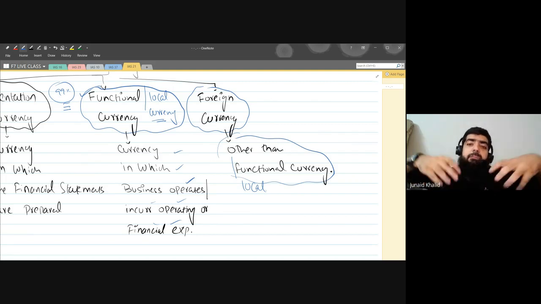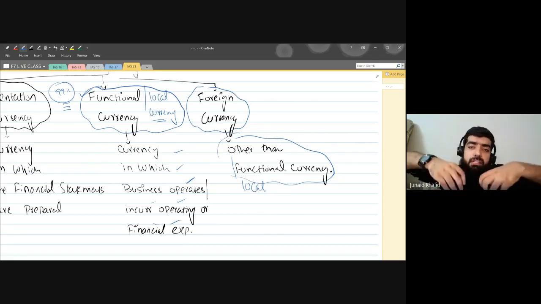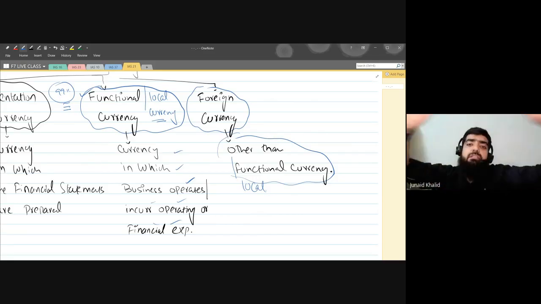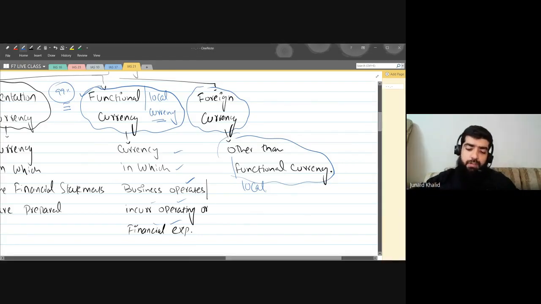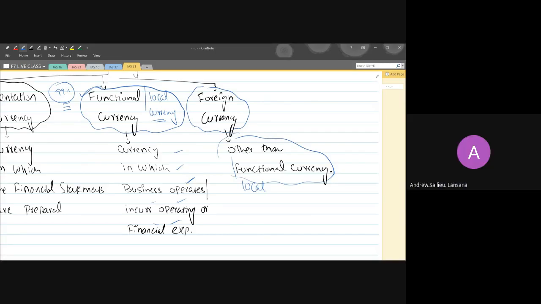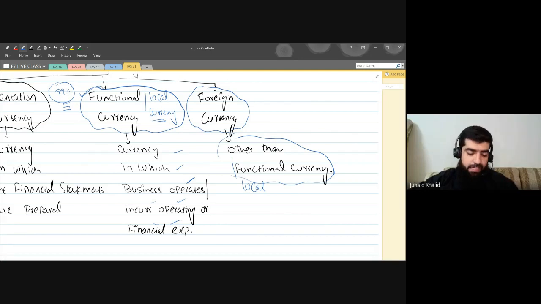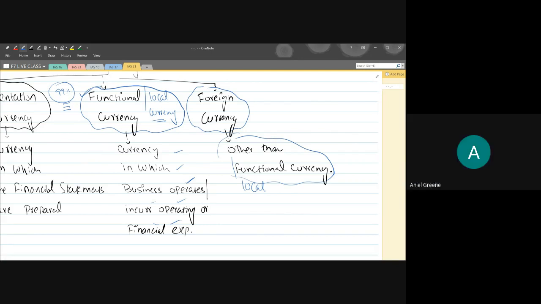It means other than my local currency, other than the currency which I am using, all currencies are known as the foreign currencies. That is a very good definition that is given by the standard: foreign currency is the currency other than the functional currency. Whatever the currency you have, other than this one, all currencies are known as the foreign currencies. Are you guys clear with this one? Yes, sir. Everyone, please let me know. Quite clear.